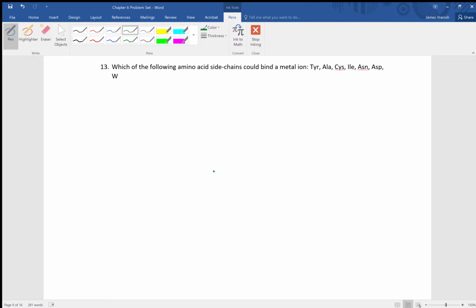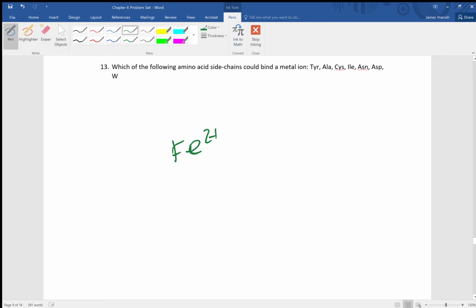Question 13 asks you, which of the following amino acid side chains could bind to metal ion? Tyrosine, alanine, cysteine, isoleucine, asparagine, aspartate, and tryptophan. One of the things I discussed with you guys, when we have a metal ion, let's say, take an iron, for instance, iron 2+.